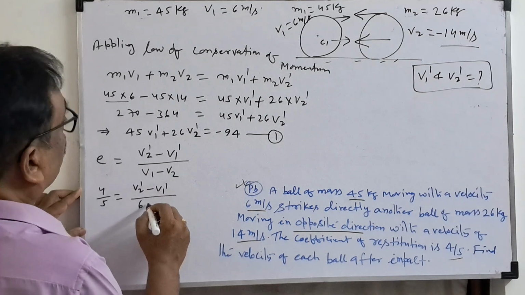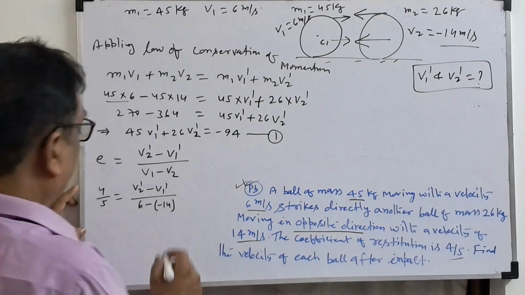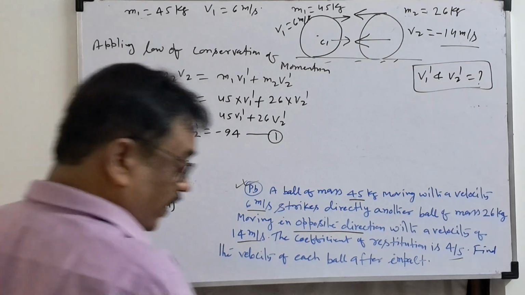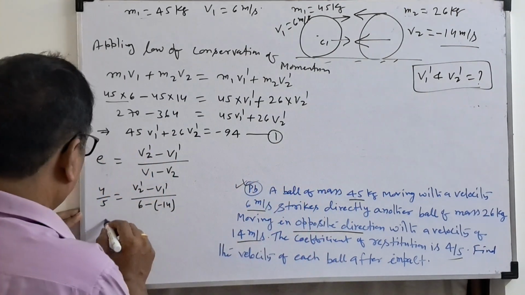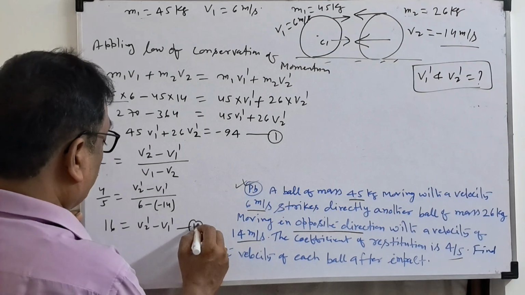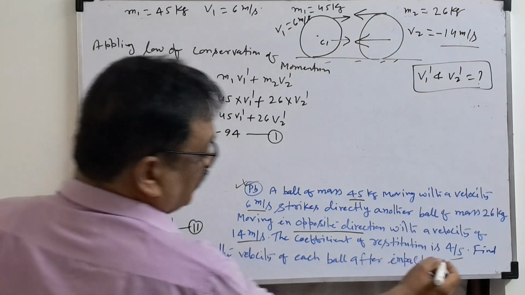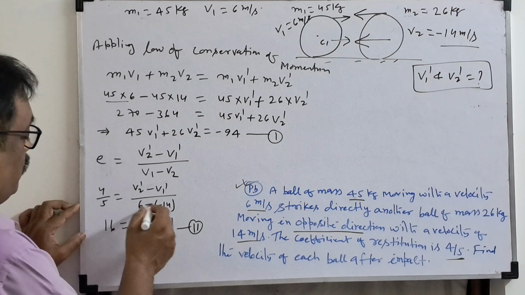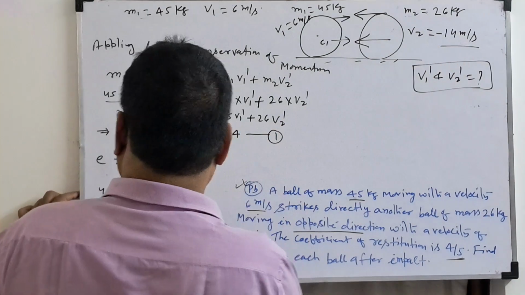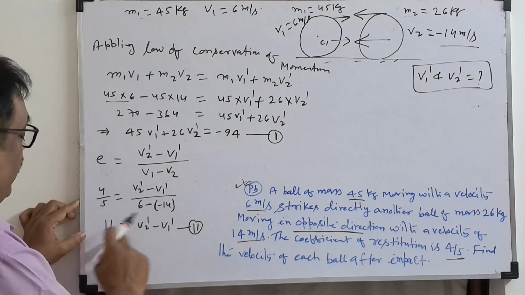How much? 6 minus minus 14. So what will come? 14 plus 6, 20. 20 times 4 is 80. 80 divided by 5, 16. So we can write 16 is equal to V2 dash minus V1 dash. This is equation number 2. The coefficient of restitution is given as 4 by 5. This is V1 minus V2, but V2 will be negative. So cross multiplication, 20, 80, 80 divided by 5, 16.